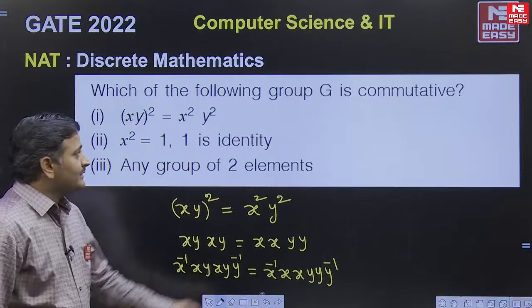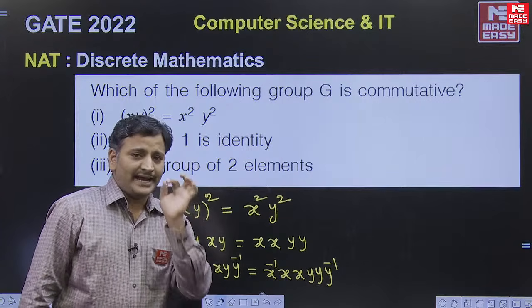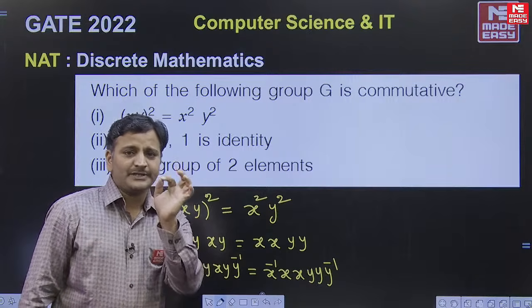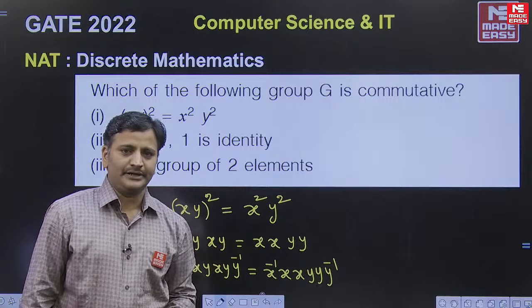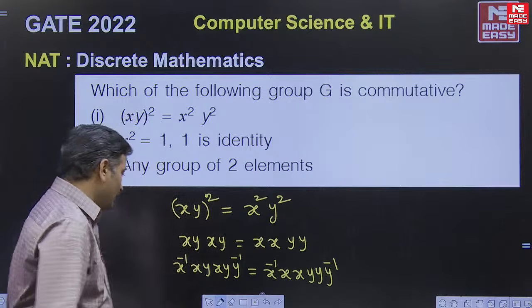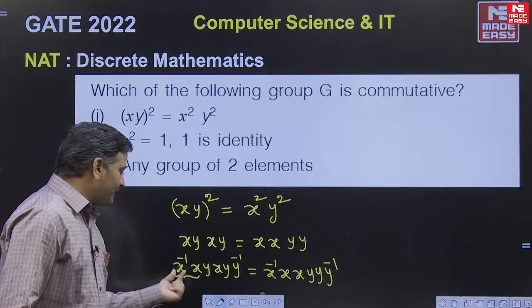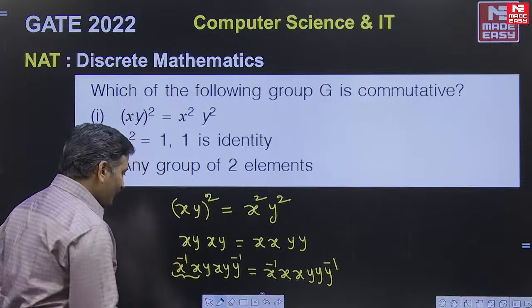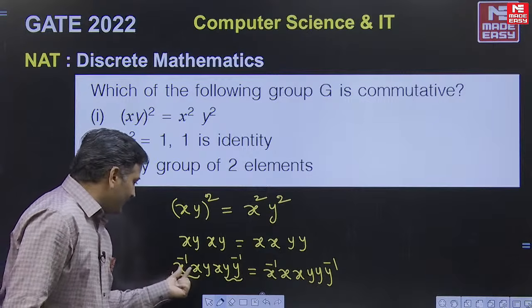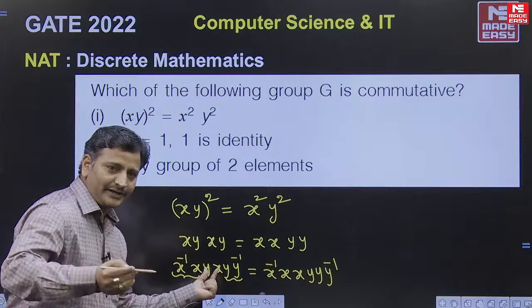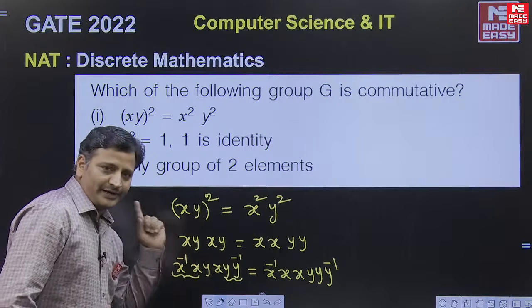Clear? Since they mentioned it is a group, if G is a group and x is an element of the group, then its inverse must be x inverse. Then x into x inverse must be equal to the identity element, friends. Right? X into x inverse must be equal to the identity element. So therefore, x inverse into x becomes the identity element. Generally, we denote the identity element with E. And here y into y inverse is also the identity element, friends. So E into yx, again we will get yx. Yx into E, again we will get yx. Therefore, on the left side we have yx, friends.